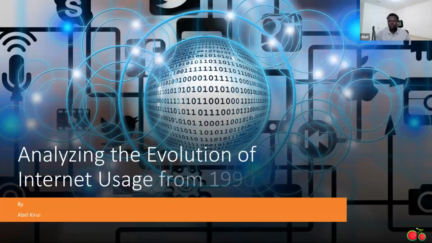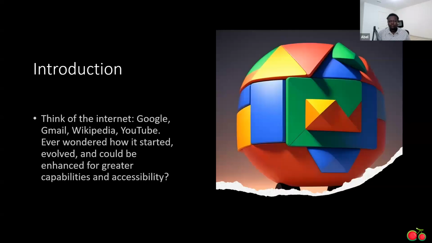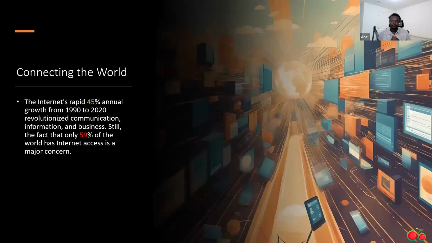Analyzing the evolution of internet usage from 1990 to 2020, by myself, Abel. When we think of the internet, we often envision Google, Gmail, Wikipedia, or even YouTube for some of us. But have you ever wondered how the internet came into existence? Or even more importantly, how can we make changes that can affect the way businesses function? How can we make it affordable and accessible for everyone around the globe?